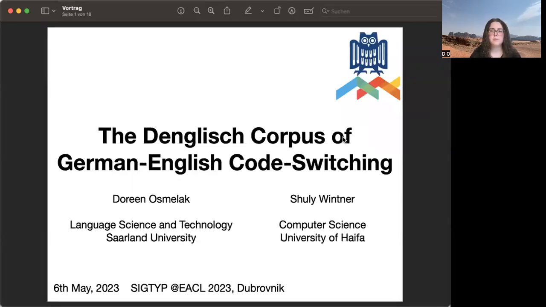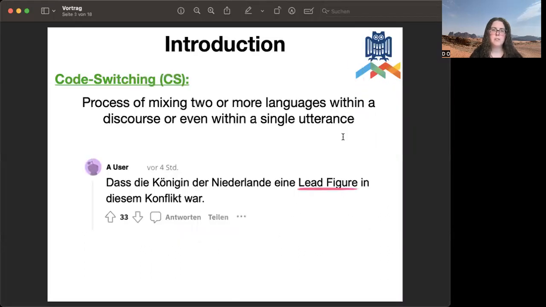Hi everyone, I'm going to present a paper on our corpus of German-English code switching to you. So code switching is a process of mixing two or more languages within a discourse or within a single utterance.